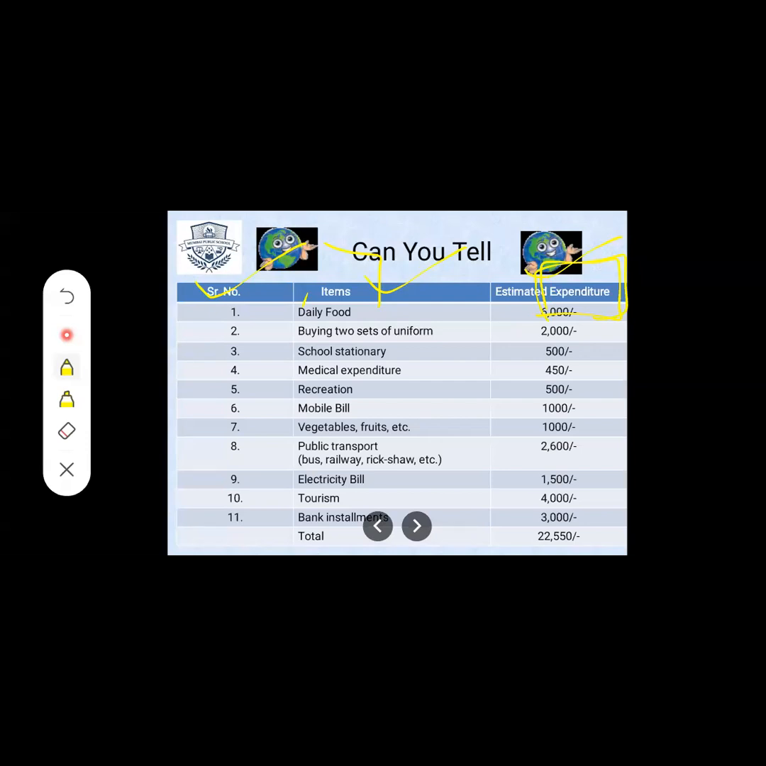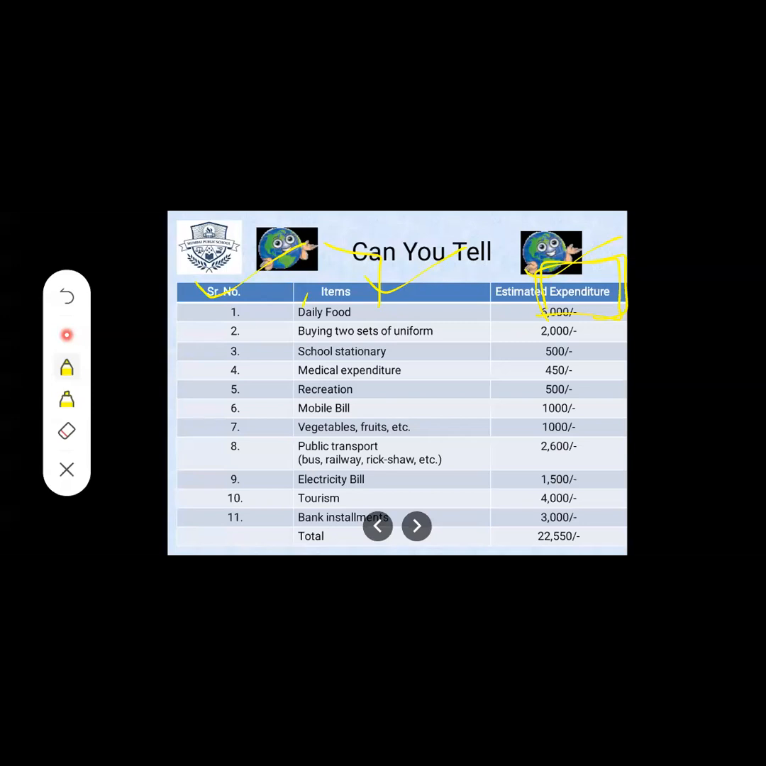Now, what does income mean here? Income means the money which comes from various sources. For example, if somebody is working in factories or offices, he gets a salary. That amount of money which is earned is known as income. These two terms, income and expenditure, are very important throughout this lesson.